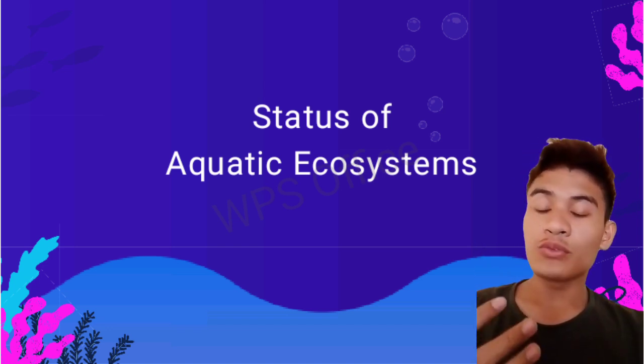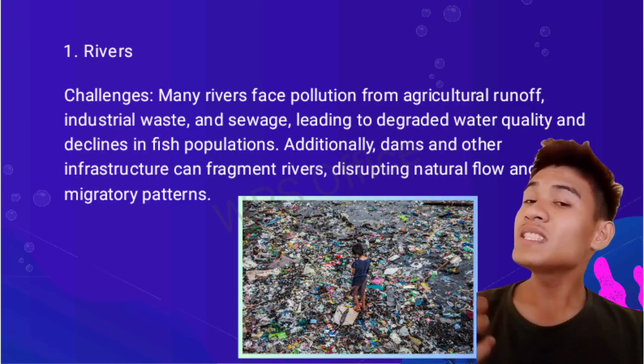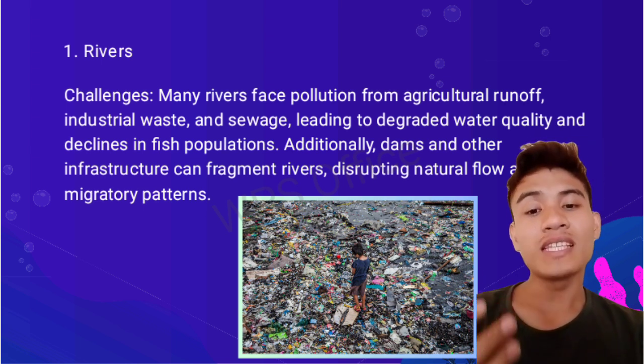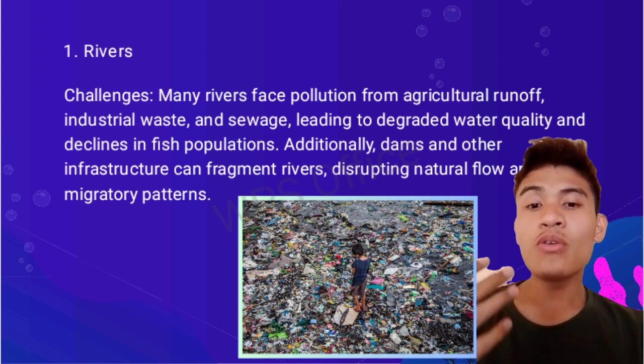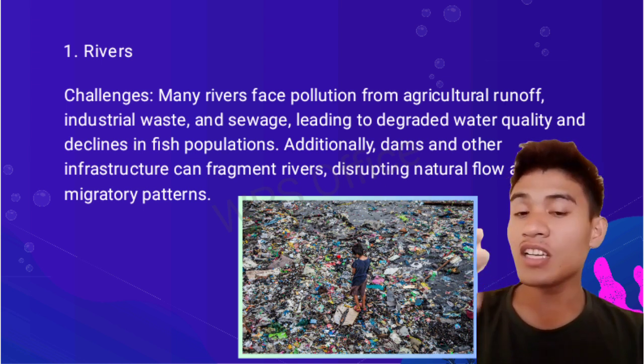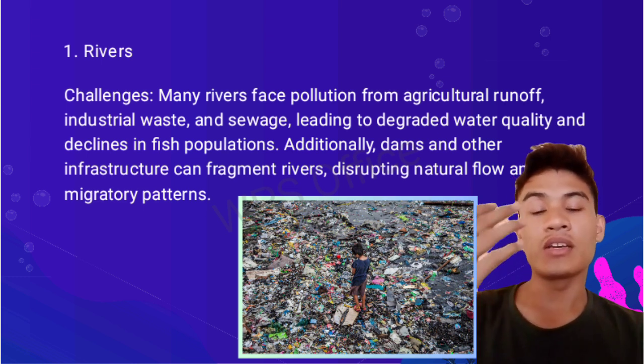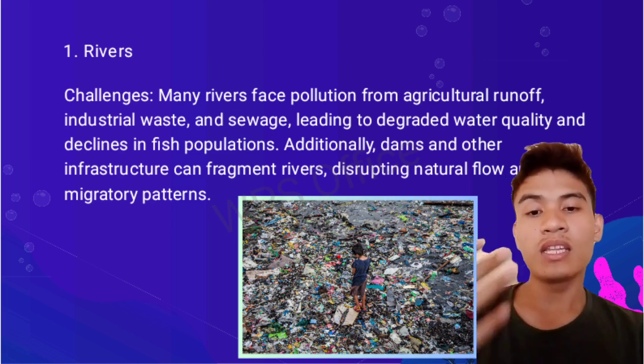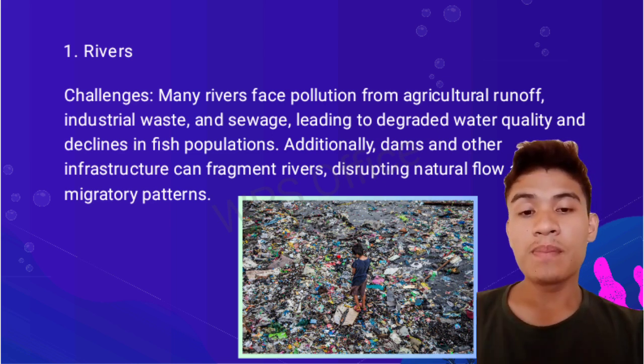Next topic is the status of aquatic ecosystems. Let's find out what their challenges are. First is the river. The river is the natural flow of water that continues in a long line across to the sea. The challenges it faces are pollution from agricultural runoff, industrial waste, and sewage, leading to degraded water quality, and it also declines the fish populations.